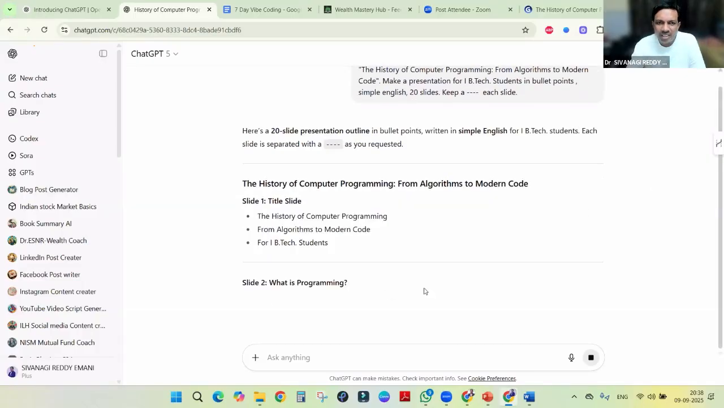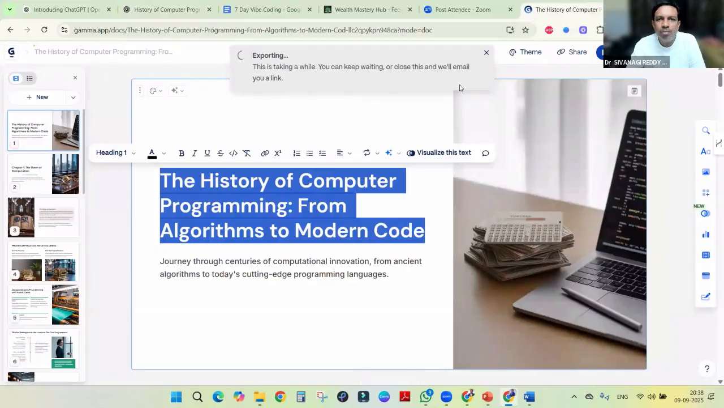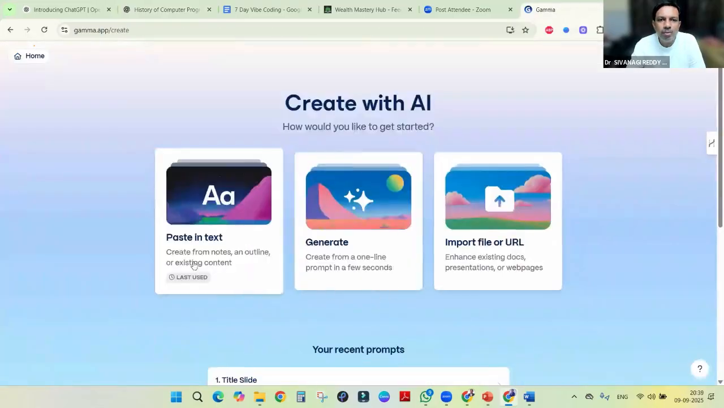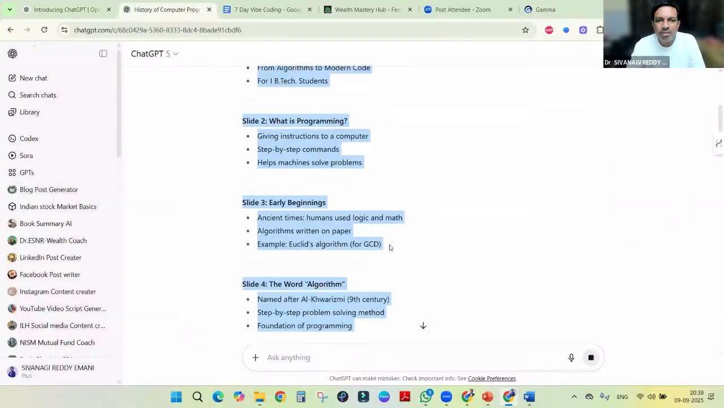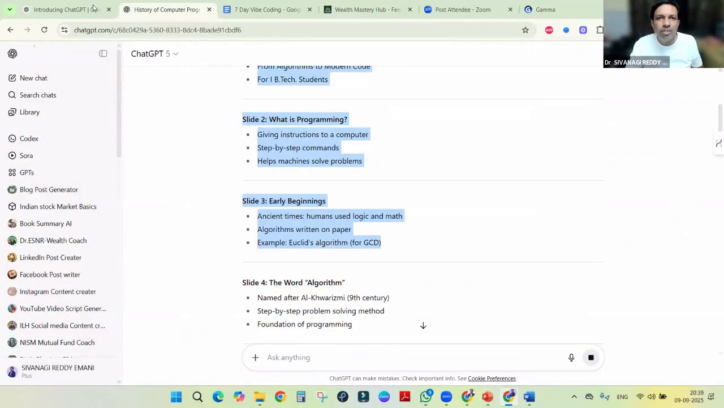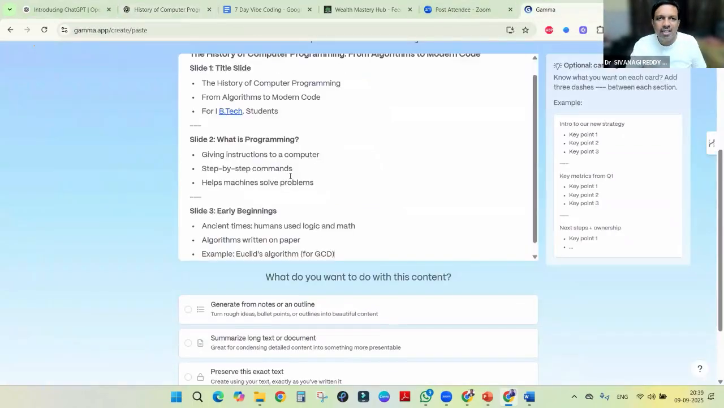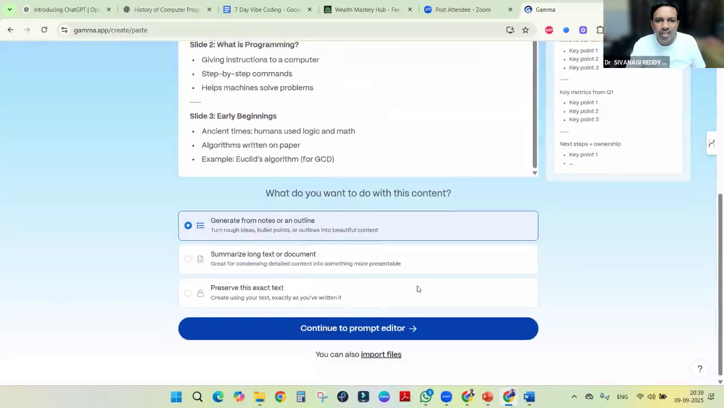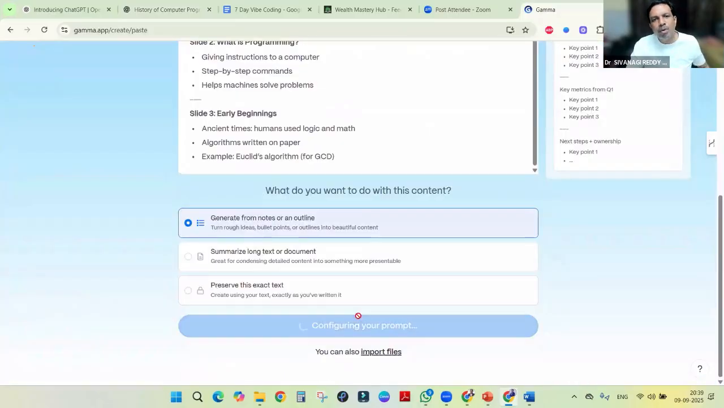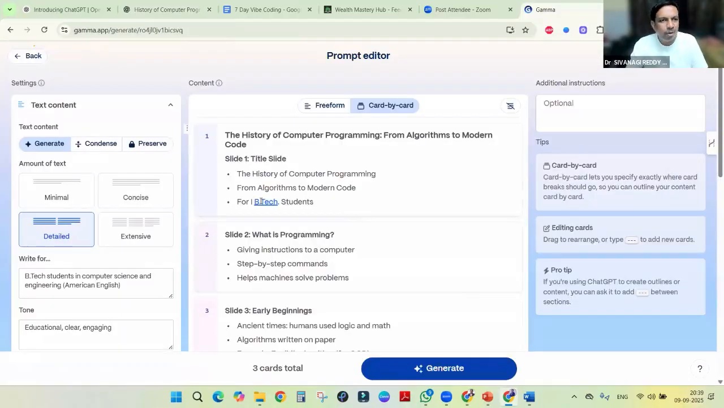So it's slowly giving. What we have to do is, once it gives, we have to go to the starting, create new, paste text. Here we have to paste whatever presentation text we want. Just three slides I will show in order to save time. So we have three slides, right? Then we will choose generate from the notes or outline, size traditional, continue to the prompt editor. So it will take prompt editing.